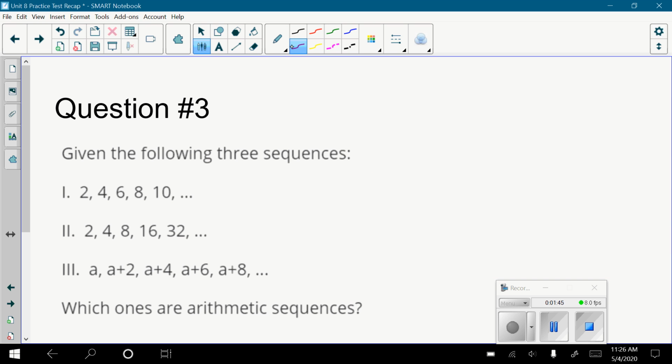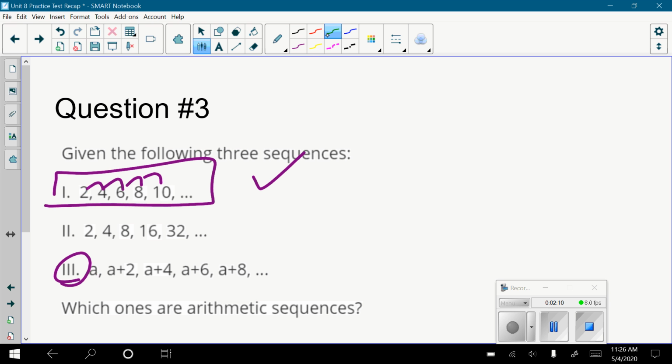This question said, which of these 3 terms are arithmetic? I know why you guys got tripped up. It was this one, and this was a little weird. We haven't looked at ones like this. But let's think about what arithmetic means. Arithmetic means there's a common difference. You're adding the same thing every time. In this one, are you adding the same thing every time? Yeah, you're adding 2. This is totally arithmetic.